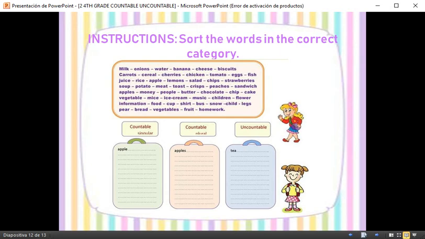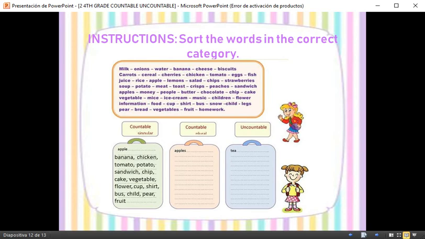Okay, very good, children. So if you are here, it's because you finished doing the activity in your classwork, and now we are going to check together the answers, okay? So let's start with countable singular. So over here we have banana. Remember, if you have it in singular, it is possible in plural because it's countable. So let's check the two options.